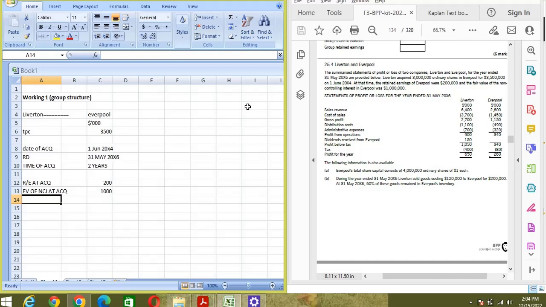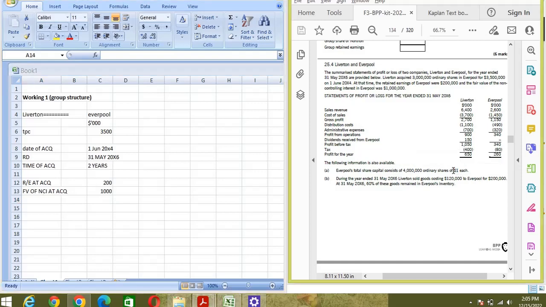We have been given the statement of profit or loss for the year ended 31st May 2006 of both the parent as well as the subsidiary. And the following information is also available. Everpool's total share capital consists of 4 million ordinary shares of $1 each. So be careful with these nominal values. Sometimes in the question it might be given as 0.5, so you have to calculate the number of shares in that case. Don't make a mistake at this point because it's very important. Here we are given the number of shares, so we don't have to calculate.